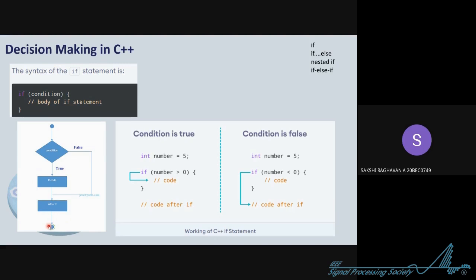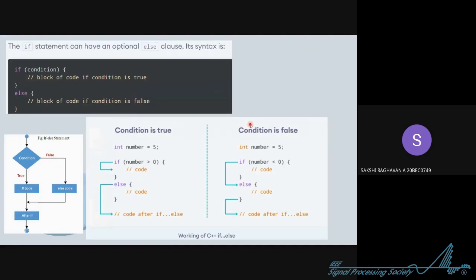This is one case. Now there is also a second case. There are chances that you will not score 20 on 20, right? So what will happen in that case? In that case, this path is what the compiler will follow. It will go directly and execute the body of the code after the if. That is, it is skipping the if body. Now what I just explained in this flow chart is being explained in this box. I have just inserted it so you can revise the topics afterwards.